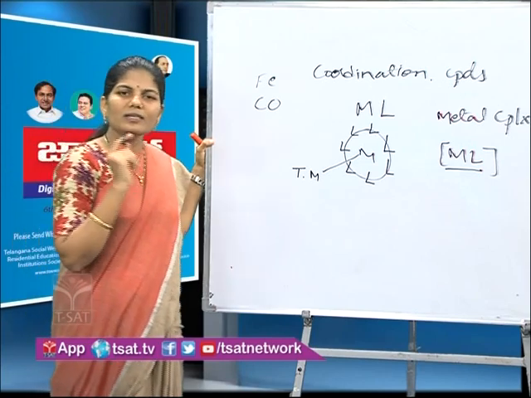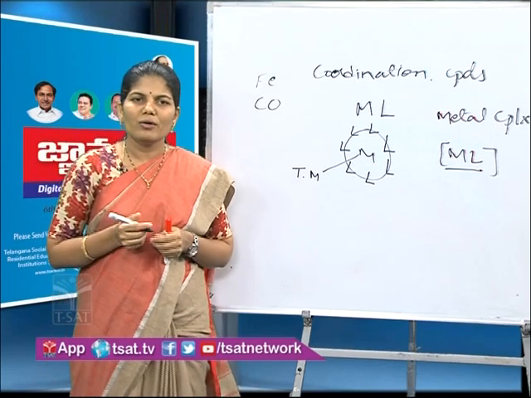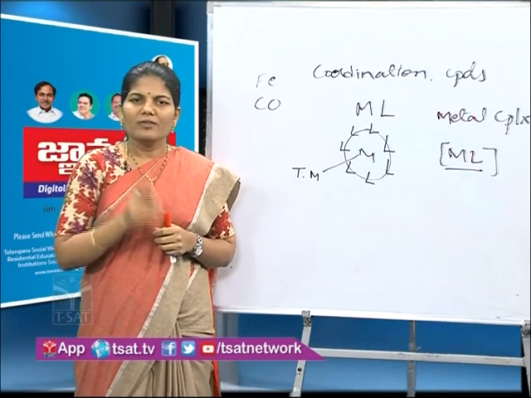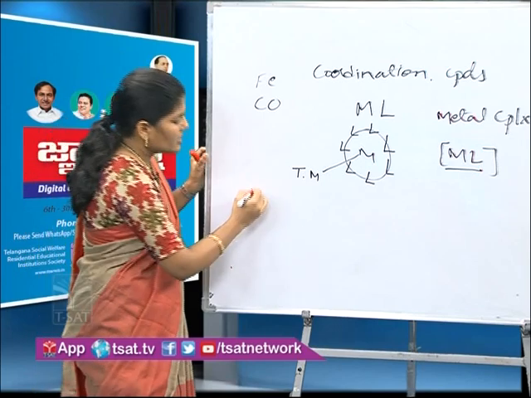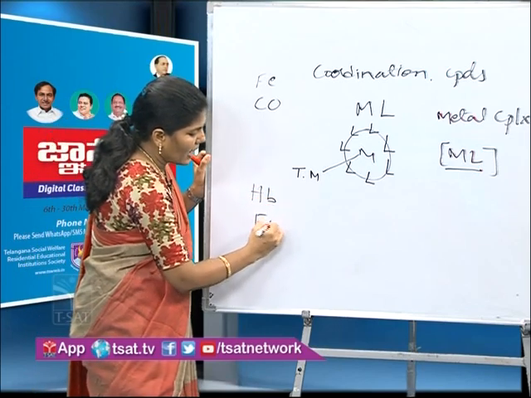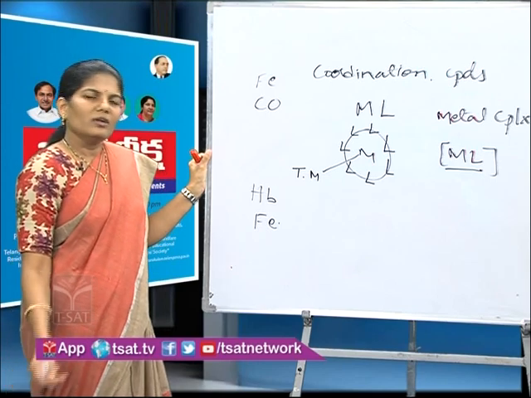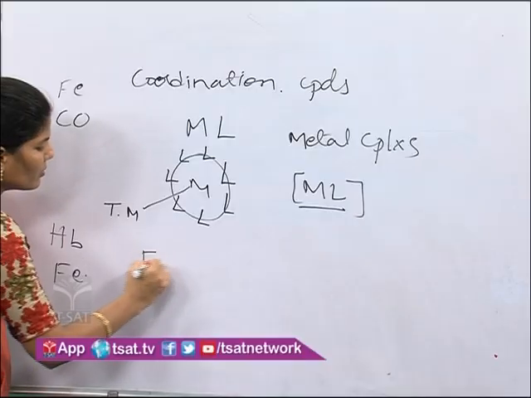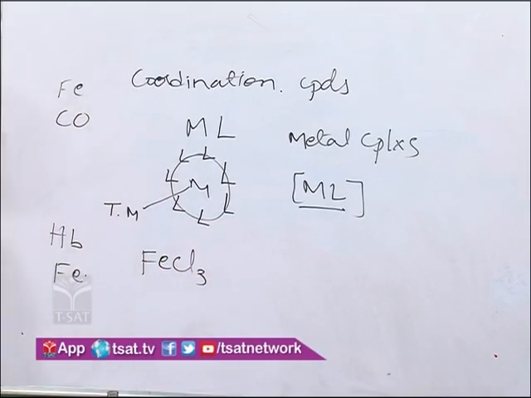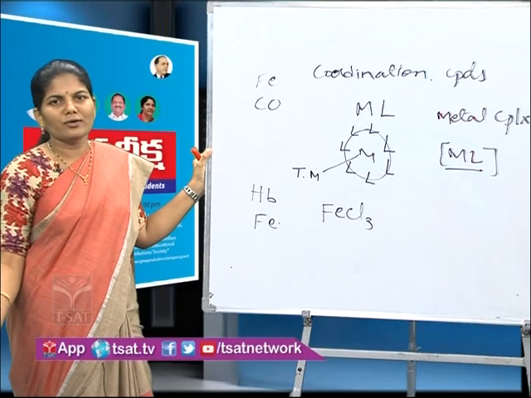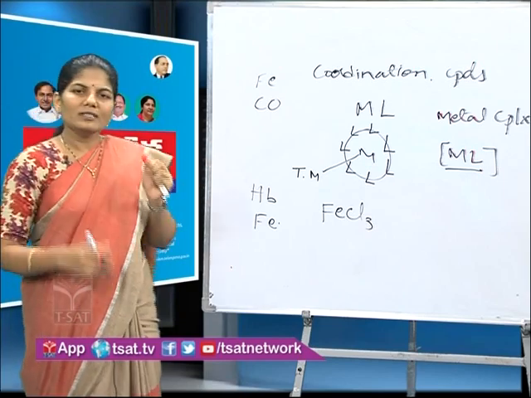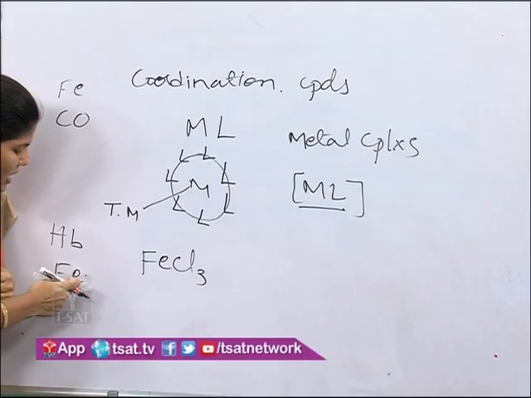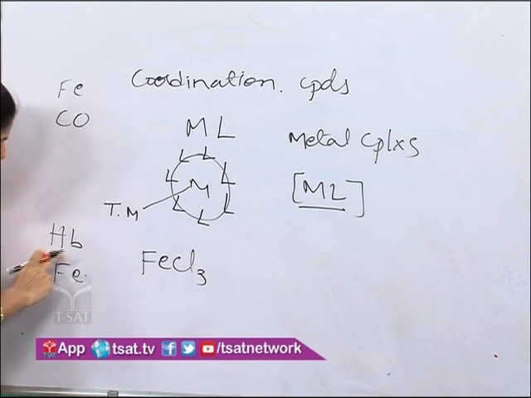Now, what is the difference between a coordination compound and a simple compound? We have seen in the first slide hemoglobin, which contains an iron atom. Let me take one example of an iron compound which is a simple compound, ferric chloride. Now, dissolve these two compounds in a solvent. Any solvent you can take. And the observation is, the coordination compound never dissociates its metal ion from the structure,